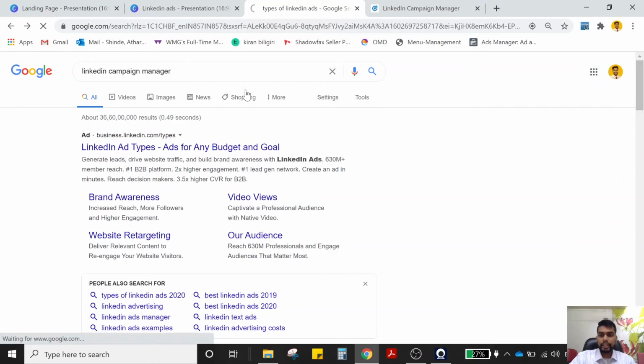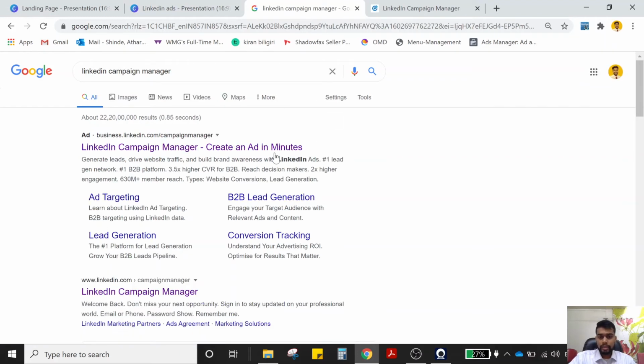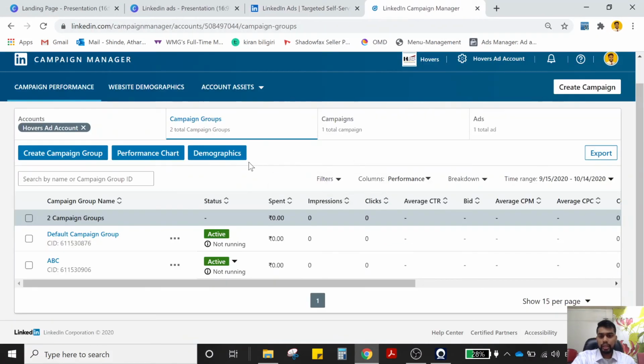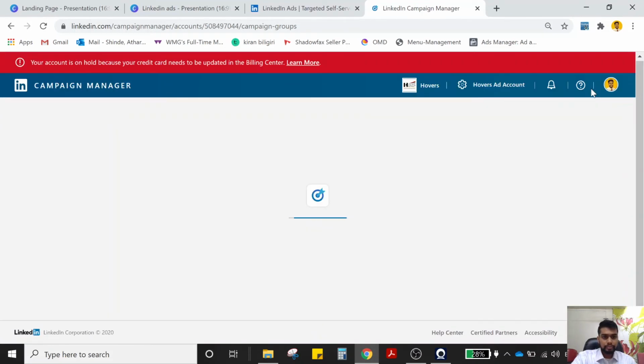Just search for LinkedIn Campaign Manager. You have to click on LinkedIn Campaign Manager, create an ad in minutes. Then you have to go to create ad. And once you're in, what you're going to see is this panel. This is the Campaign Manager panel. After that, what you have to do is create a campaign. So click on the create a campaign button.